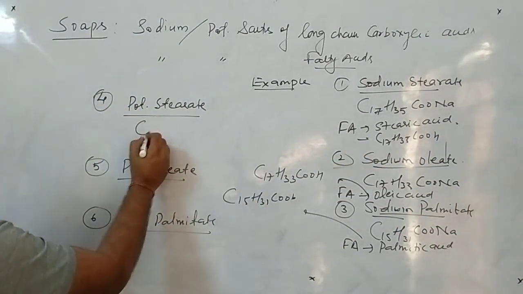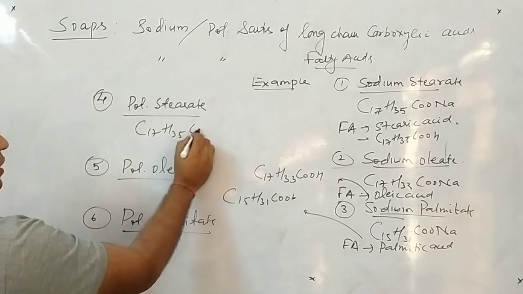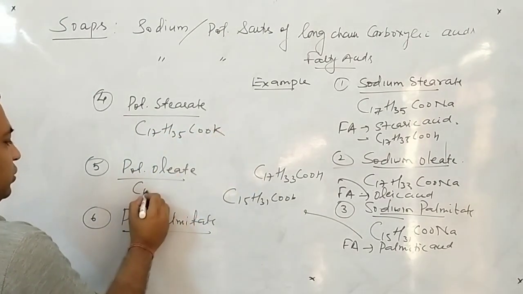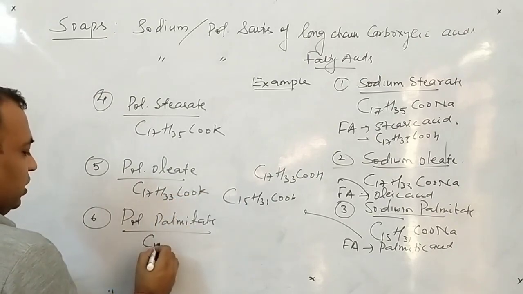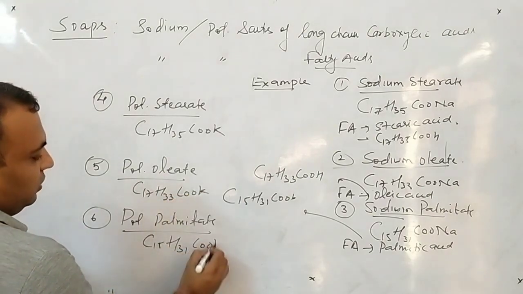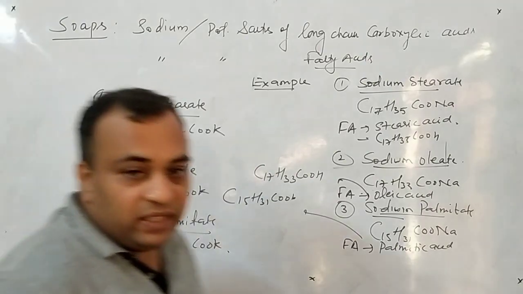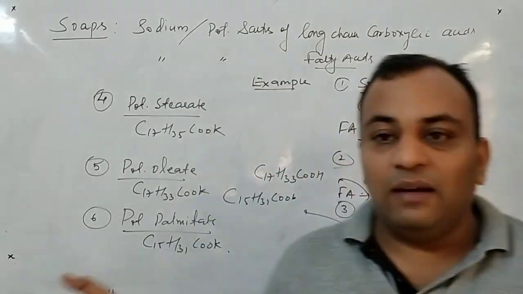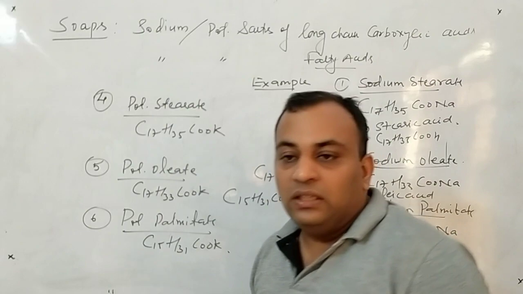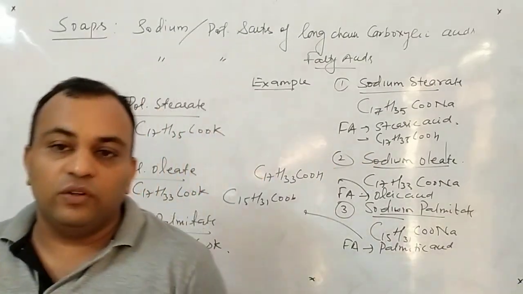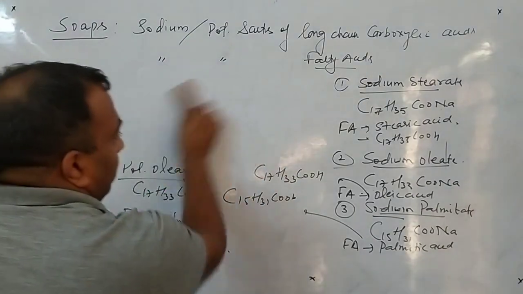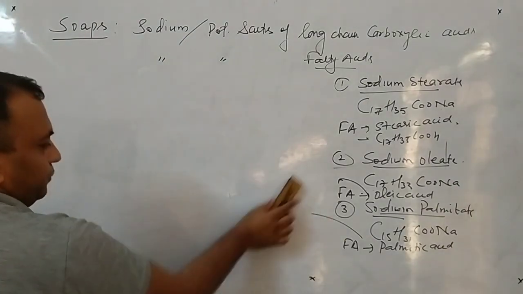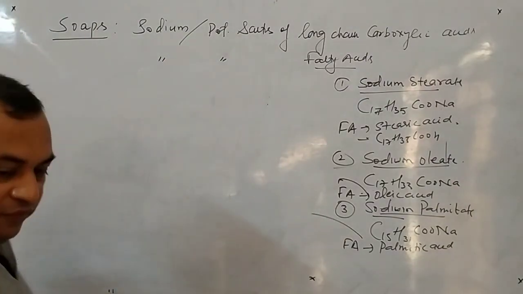The formula is C17H35COOK, this will be C17H33COOK, and this will be C15H31COOK. So this is a simple way that we have learned the 6 examples of soap. At least you have to learn these examples because these are part of your syllabus. Okay. Now I will shift to the next one, that is how I can prepare soap, that is saponification.